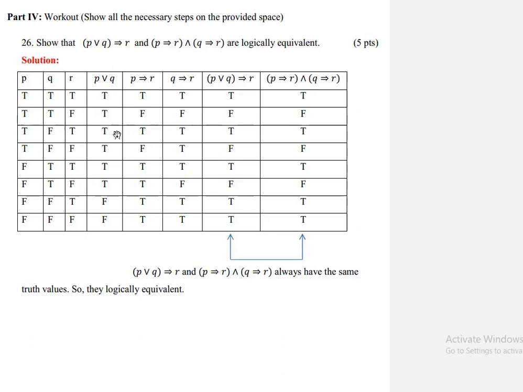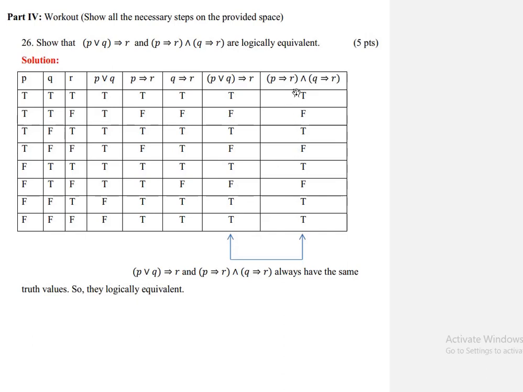Similarly for Q implies R, then next let us find P or Q implies R. By the implies definition, P or Q implies R has these possible truth values: true, false, true.